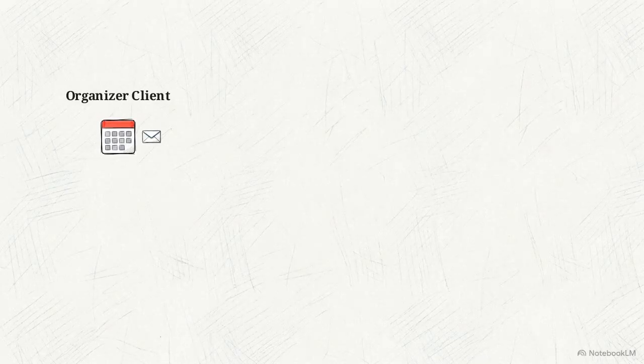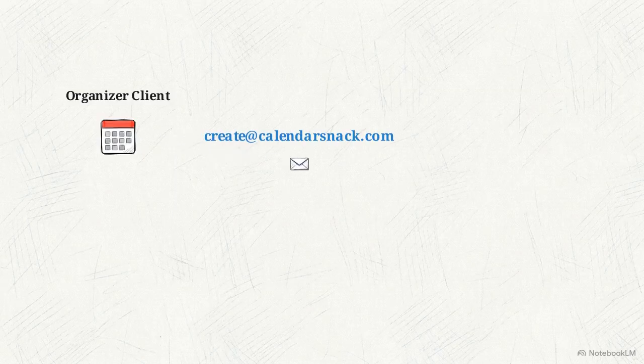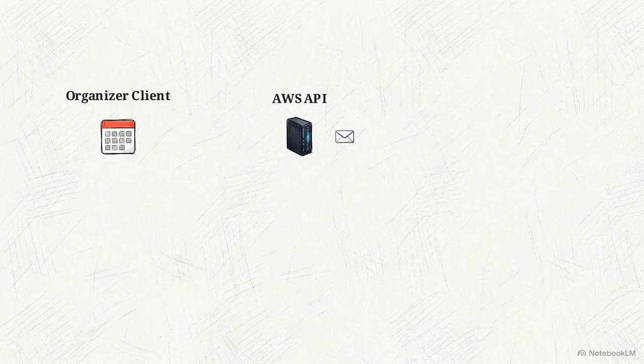The organizer sends the created calendar events from their client to a dedicated processing inbox at create@calendarsnack.com, which serves as the direct entry point to the AWS API. Behind that inbox sits an extract, transform, and load function deployed on AWS. This ETL pipeline intercepts the incoming payload and processes the calendar data.